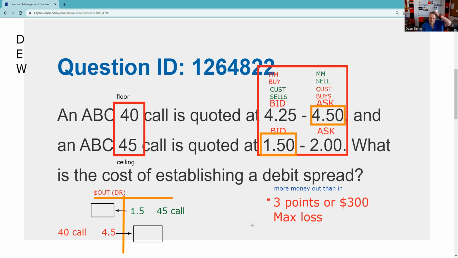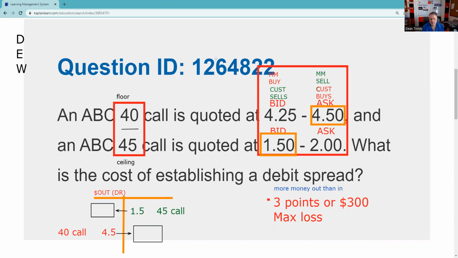Okay, so the next thing we got to do is max gain, max loss. Well, we already got our max gain, max loss. And the max gain is the difference in these strikes less the debit. So we paid 3 to get rolling. That was our cost of admission here. So let's just put that there. There's our 3.